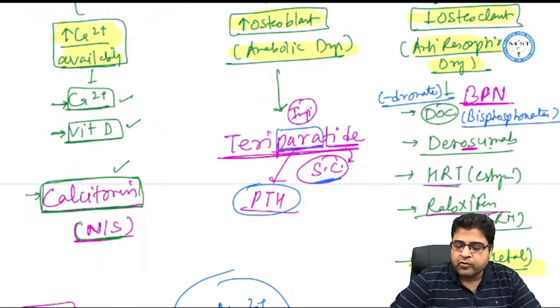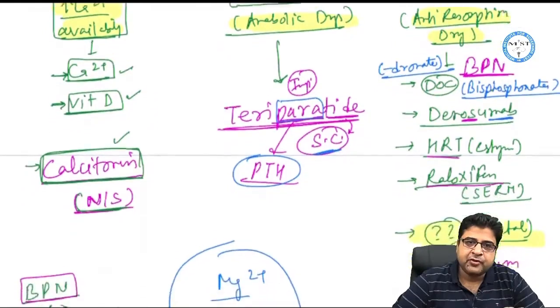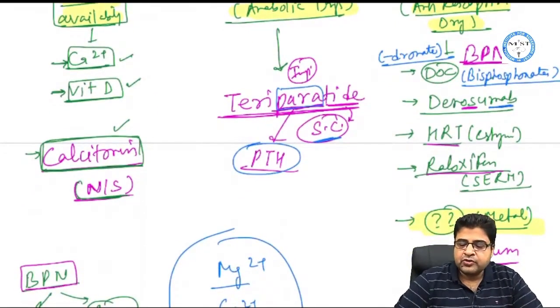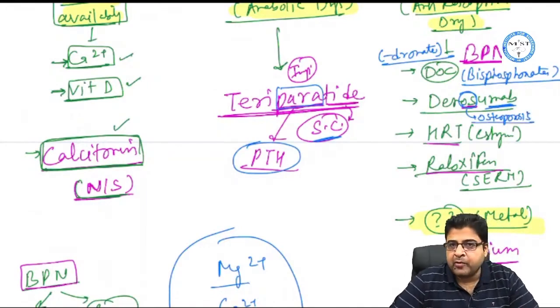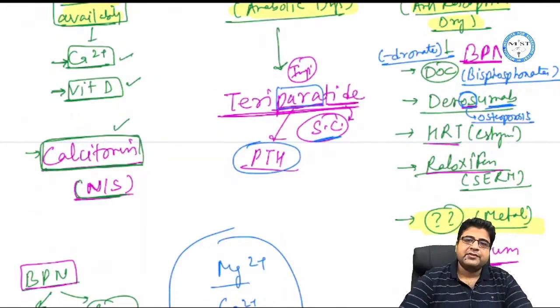We have one monoclonal antibody. MAB stands for monoclonal antibody. The monoclonal antibody is denosumab. Denosumab is a drug which has the word OS in it. This medicine is given for osteoporosis. It's an osteoporosis monoclonal antibody, an inhibitor of osteoclast.